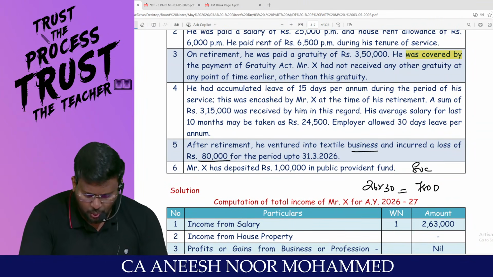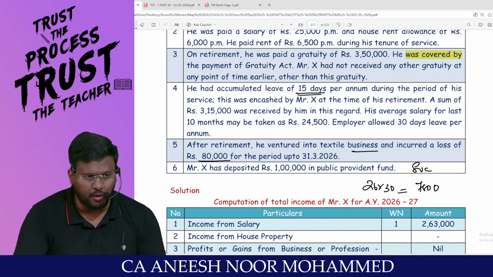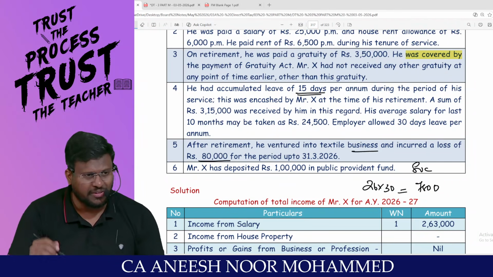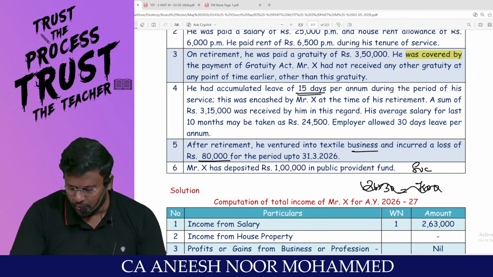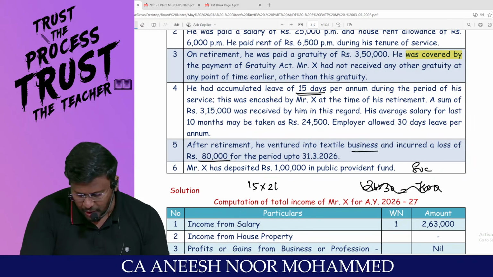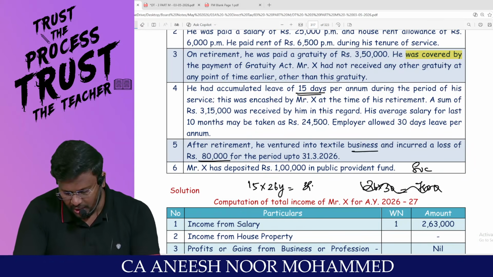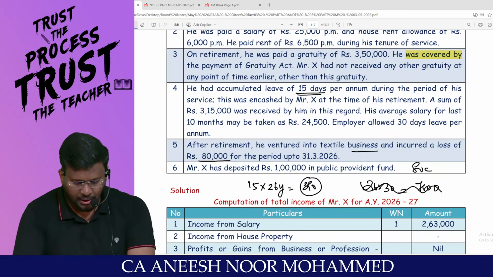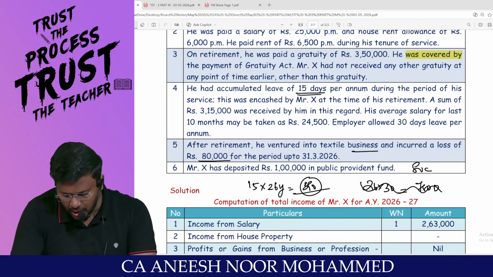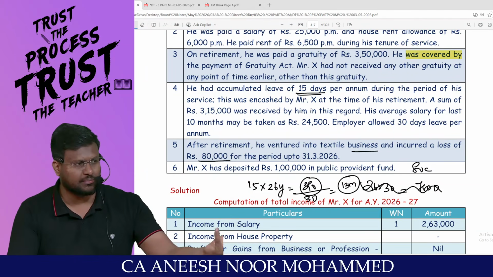He is having accumulated leave of 15 days per annum. That means 15 days is a credit available. So I don't want to do this. Straight away 15 into 26 years. This many, 15 into 26 means 390 days credit are there. 390 divided by 30. That means 13 months extra he has worked.